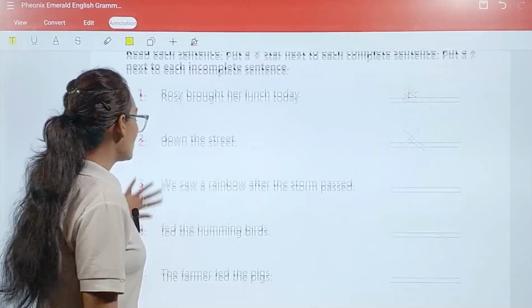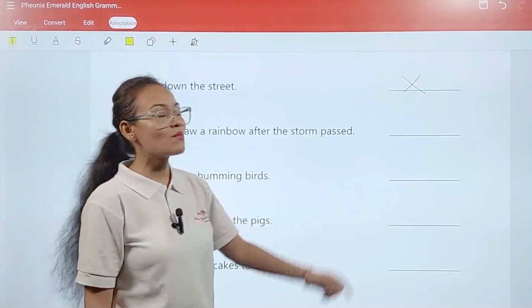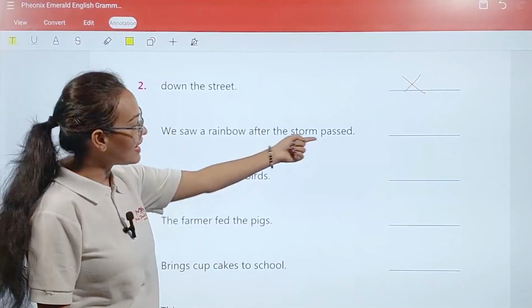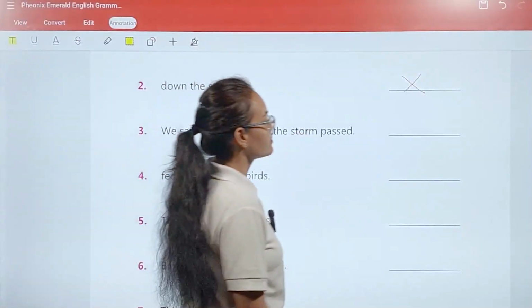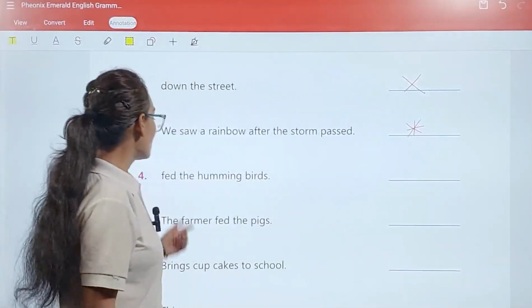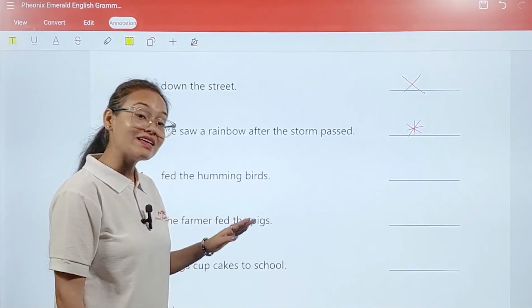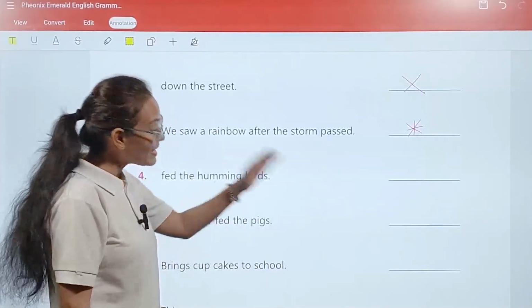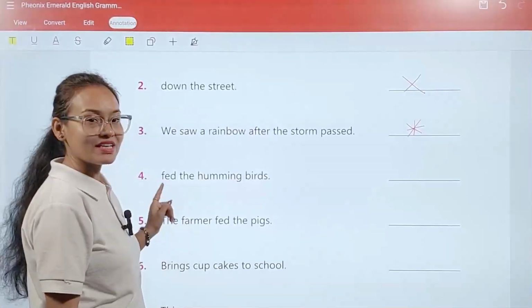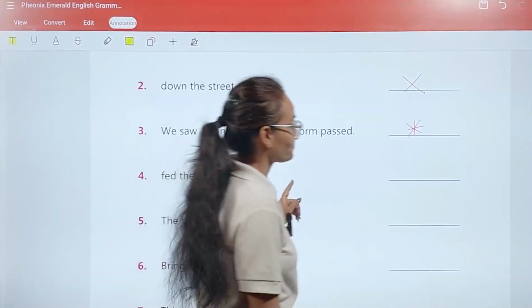Okay. We saw a rainbow after the storm passed. Yes, absolutely correct sentence, starting with a capital letter and ending with the proper punctuation mark. Fed the hummingbird. The sentence is correct, and the ending is also correct, but the starting is wrong. It started with a small letter. That's why it is not a proper sentence.